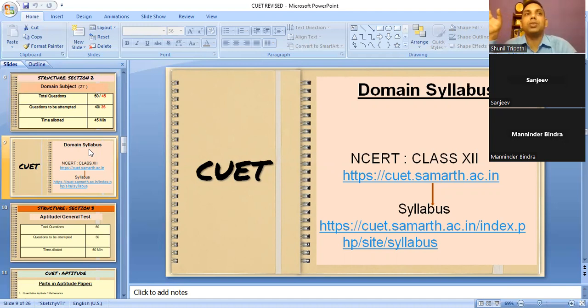There are a few topics which are optional in CBSE. For example, financial statement analysis and computer accounting in accountancy are optional. But for NTA, both are part of the syllabus. The children have to do them. Sometimes the child says, sir, how will I do it? I don't know, I have not studied computer accounting.